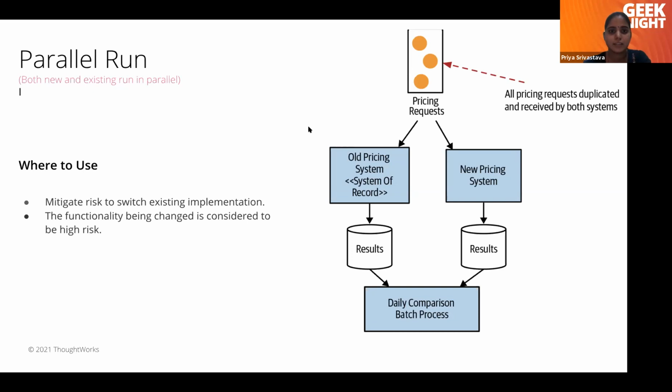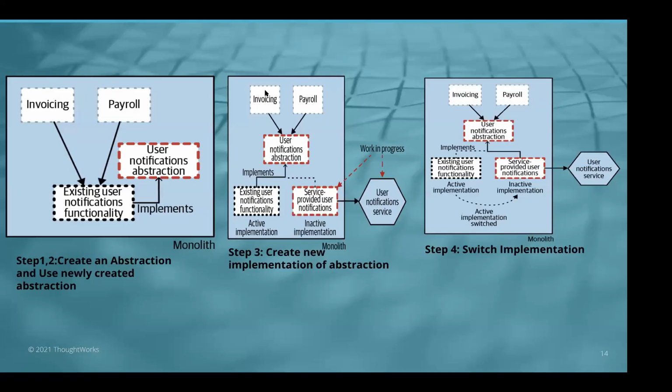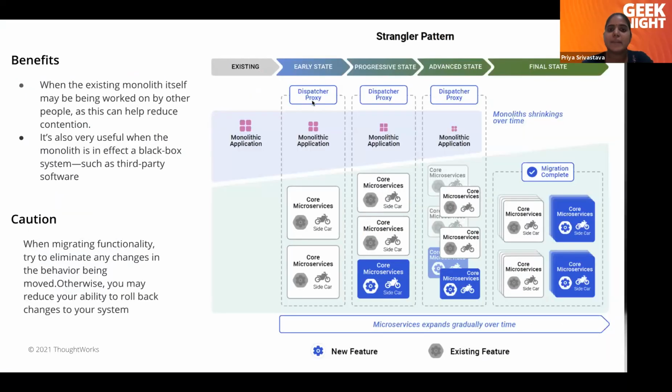Hi, Priya. Yeah, hi. The first pattern you were talking about, the Strangler Fig pattern, this dispatcher proxy, I'm not so clear about it. Can you repeat it? So this can be any kind of proxy. An Nginx proxy or any kind of proxy you can add here.